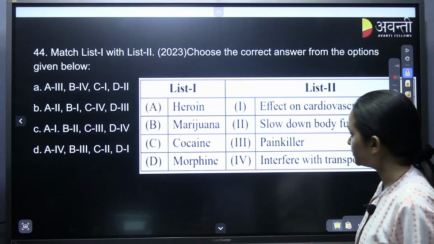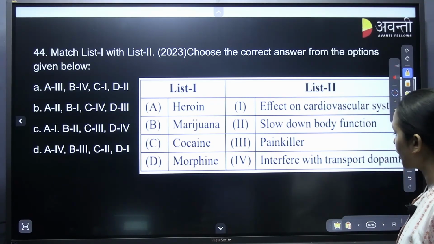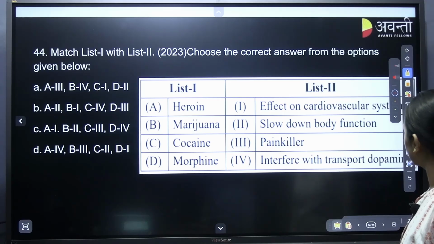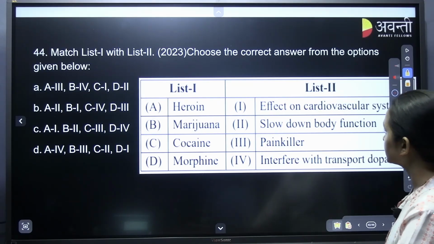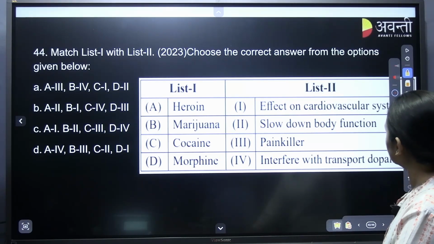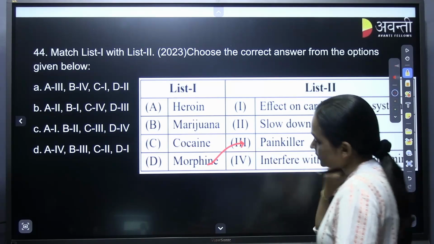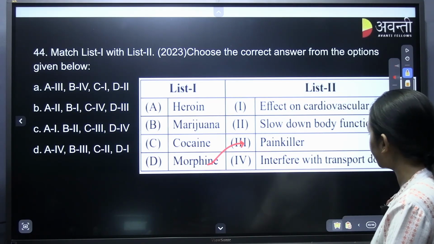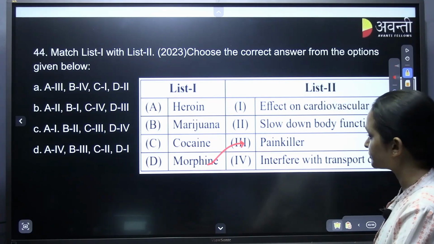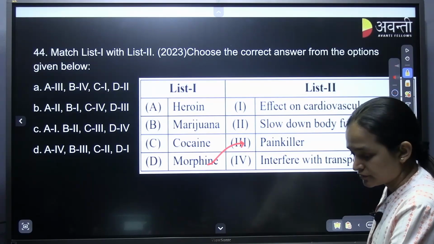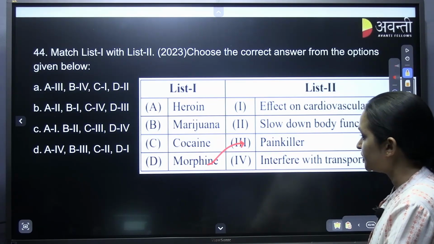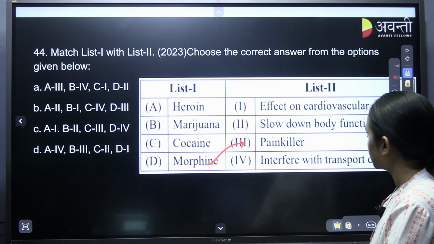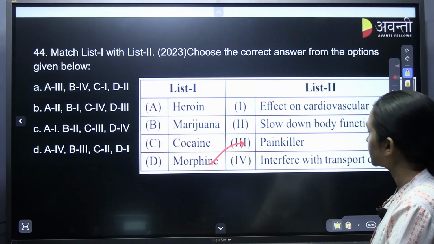Again a similar question. Just try to match it. Heroin. Tell me. Morphine is a painkiller. Cocaine, which interferes with the transport of dopamine? Cocaine.